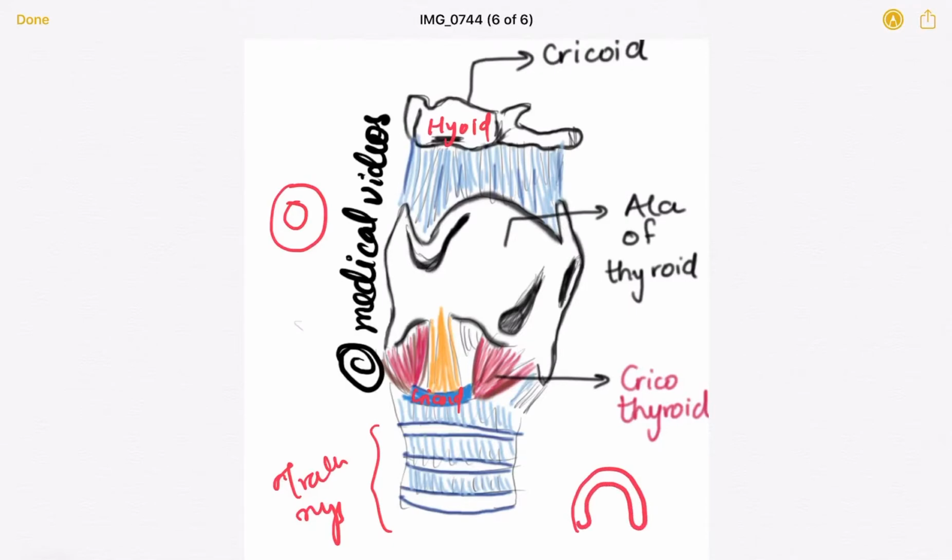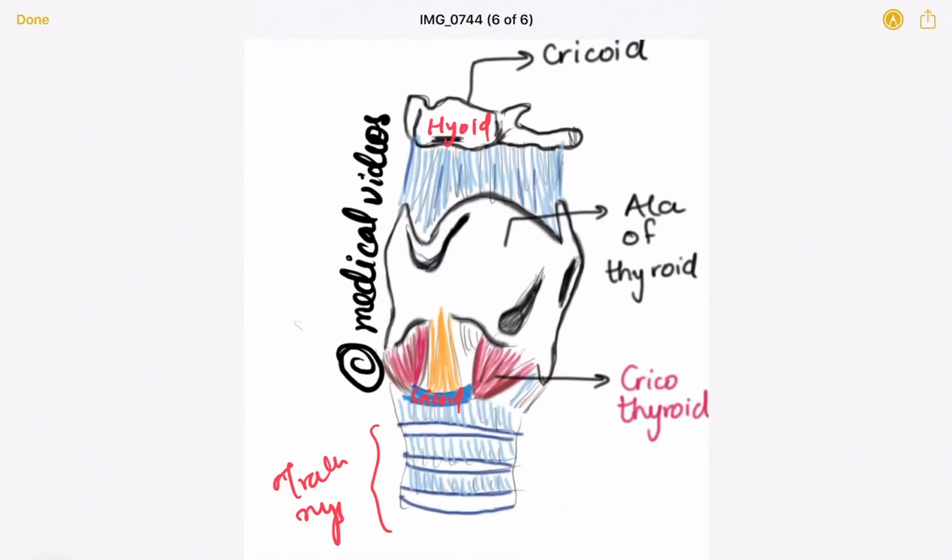Posteriorly the thyroid cartilage is absent, so there is a gap here. The only cartilage which is complete is the cricoid cartilage.